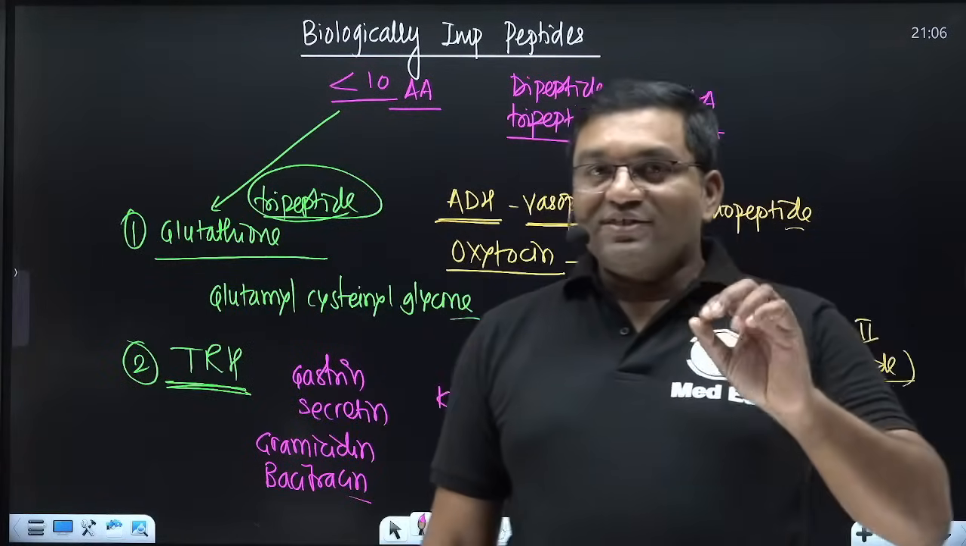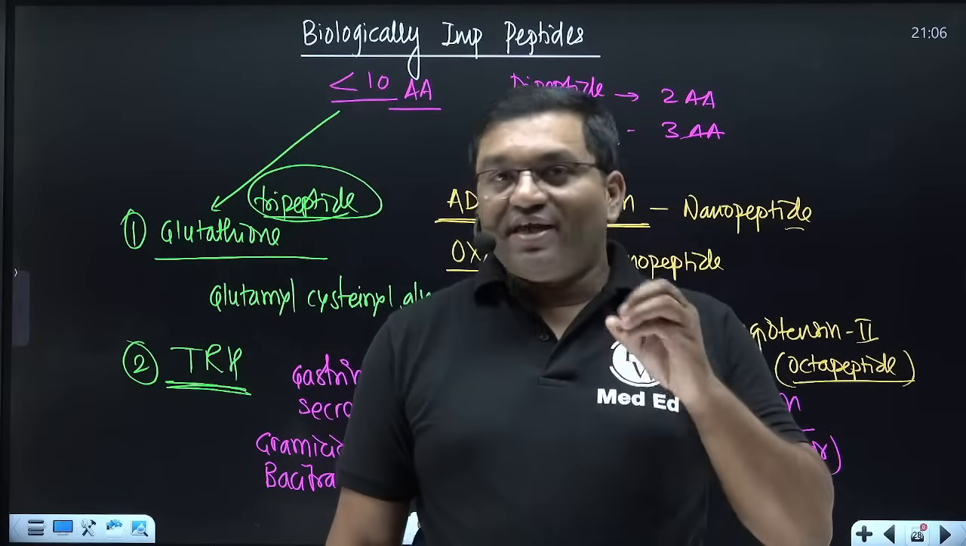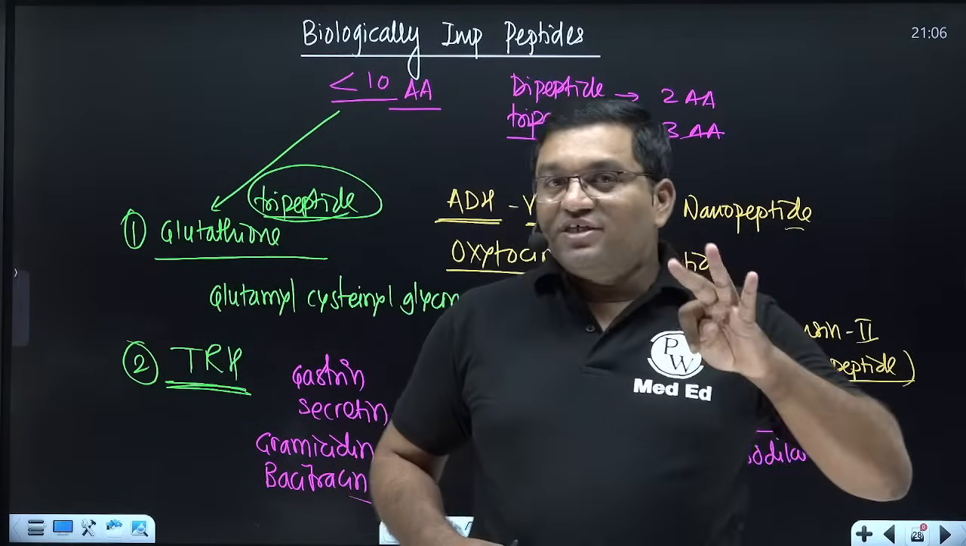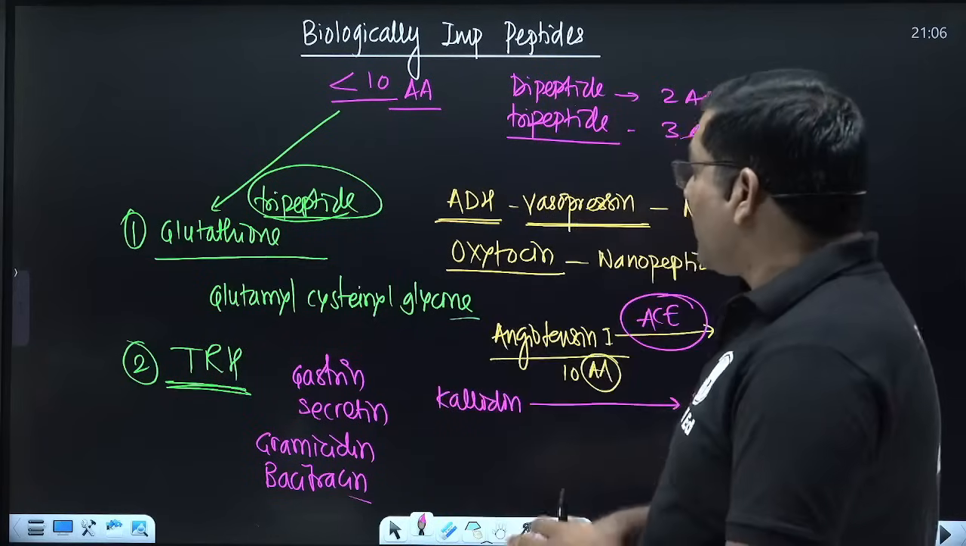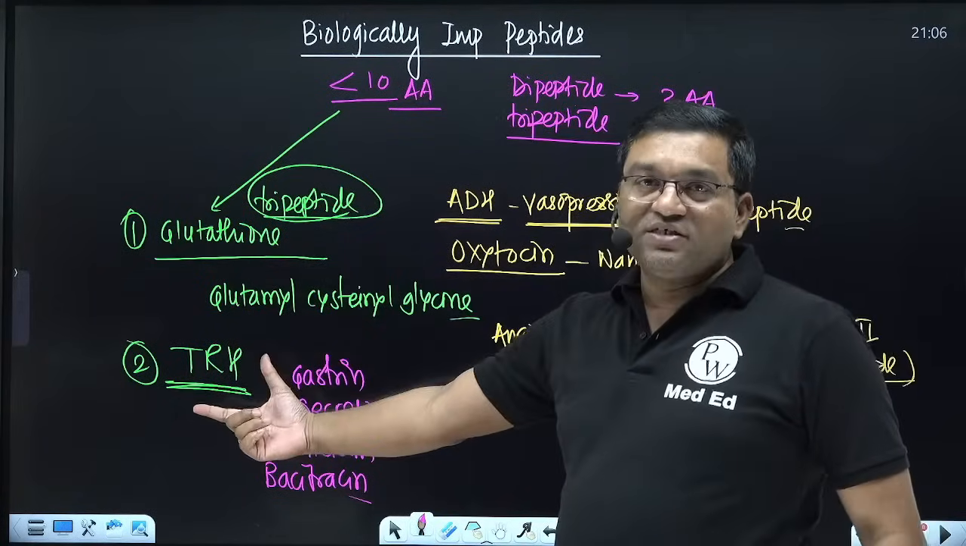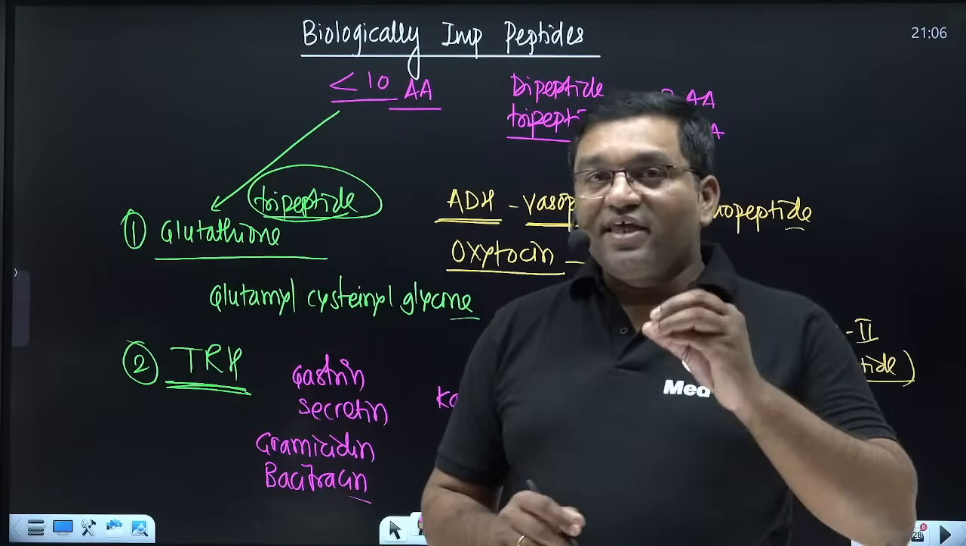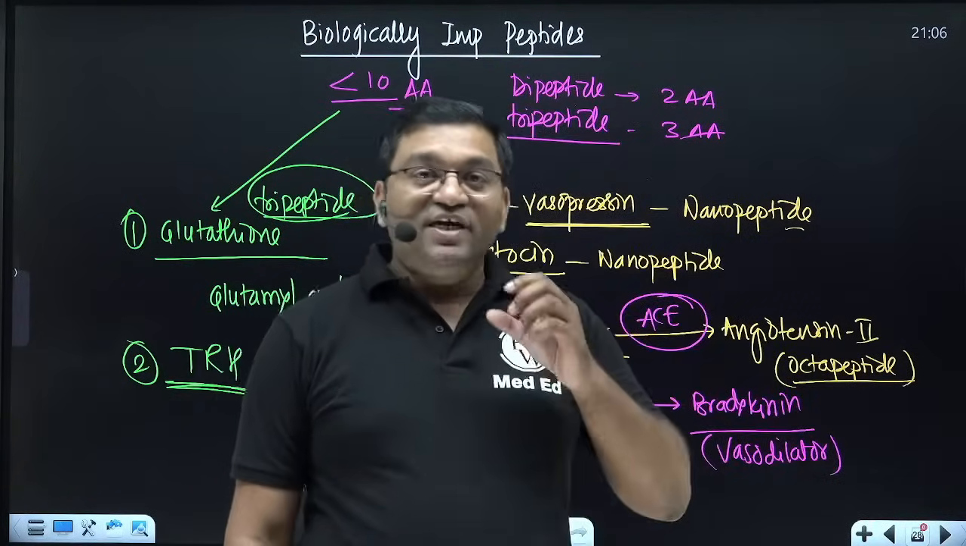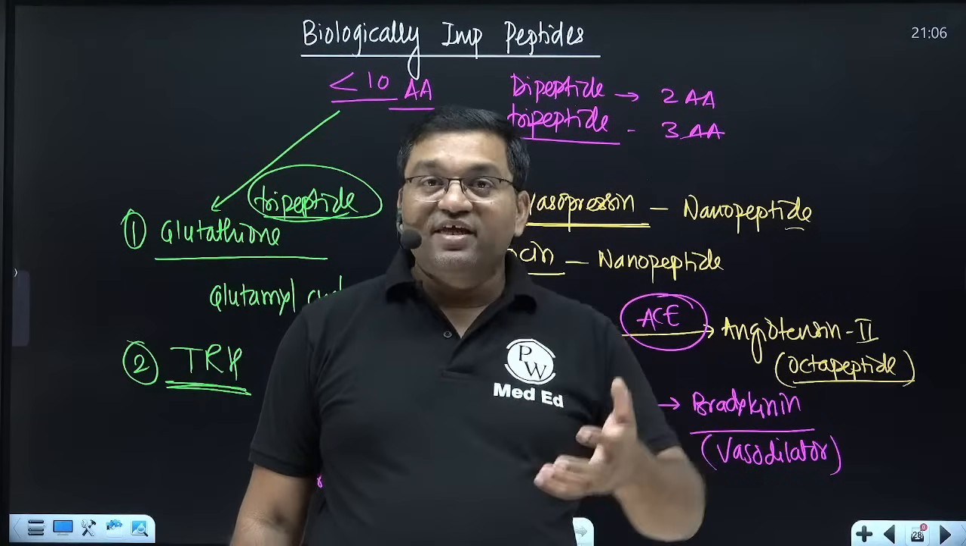Dipeptides, two amino acids: carnosine, anserine, aspartame. Aspartame is the artificial sweetener. Tripeptides: glutathione, thyrotropin releasing hormone. Pentapeptides: enkephalins, which act like opiates. They are natural analgesics.